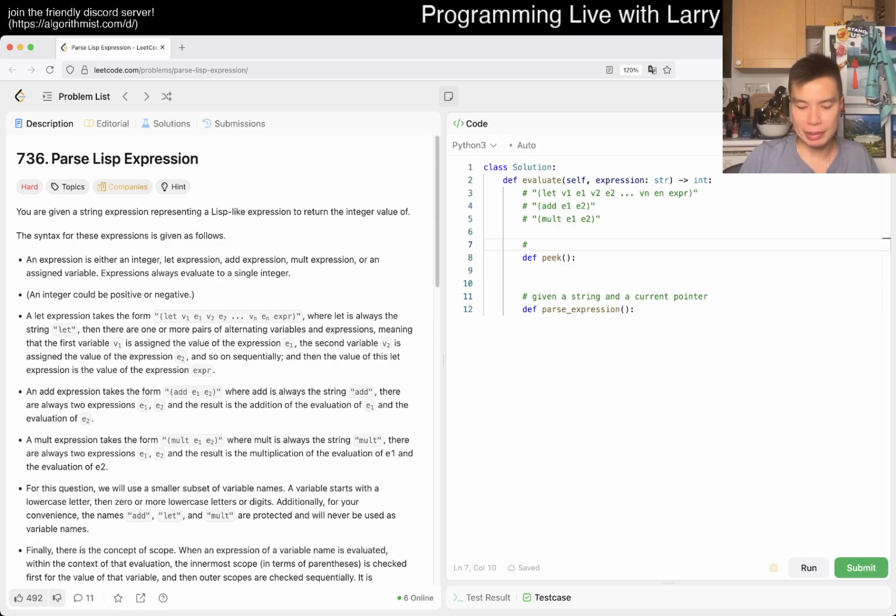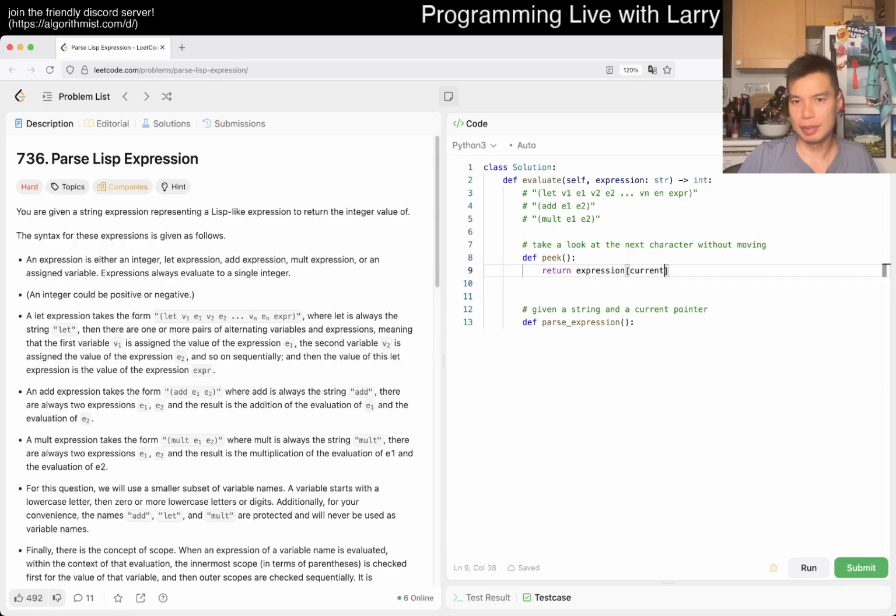And what peek does is just take a look at the top, or the next character, without moving, right? And that just returns expression of current.